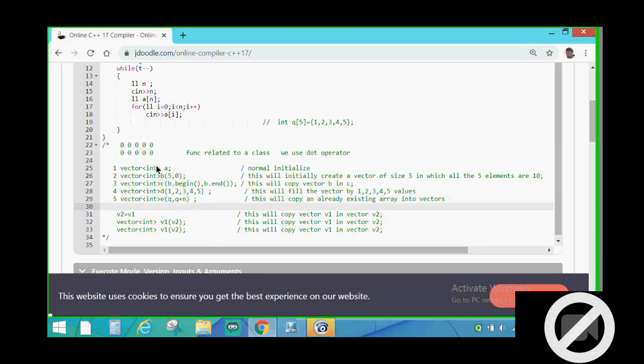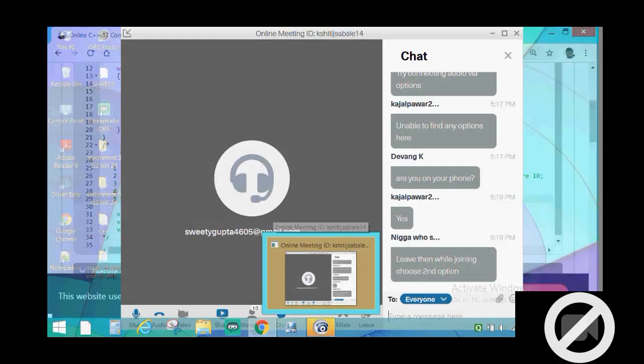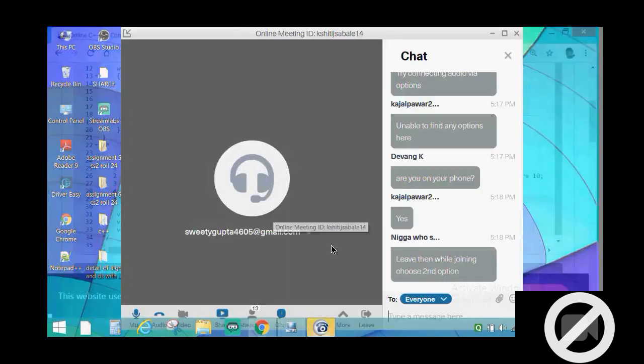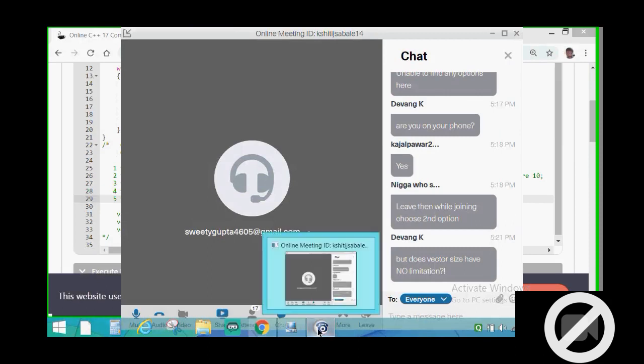So these are the 5 different methods by which we can declare and initialize a vector. If anyone has any doubt or confusion in these 5 or any other doubt related to vector, then please write that doubt in the chat section. I will definitely clarify your doubt if I am able to. Obviously, I will wait for 3 minutes.